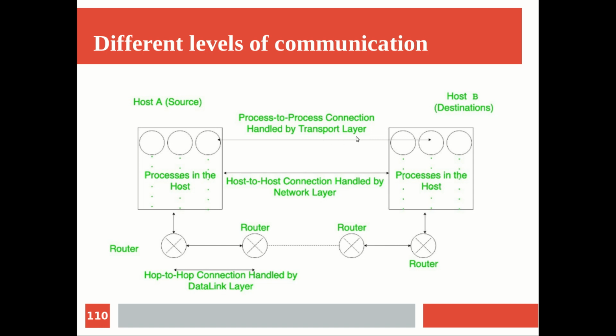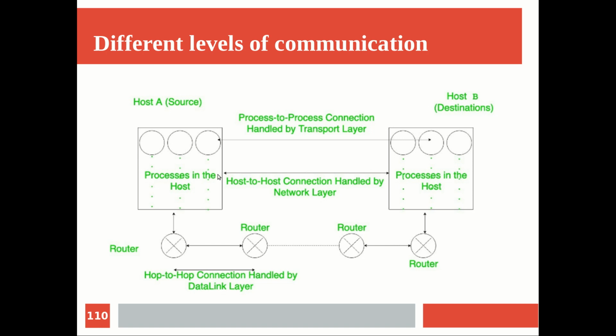The transport layer's main responsibility is to make sure that between the end processes the ultimate form of communication happens correctly, and it does not take care of the intermediate things. It will just ensure whether the data sent by the sender process is correctly received by the receiving process, and whether the speed and all those things are okay, and if not, it will report or try to rectify.